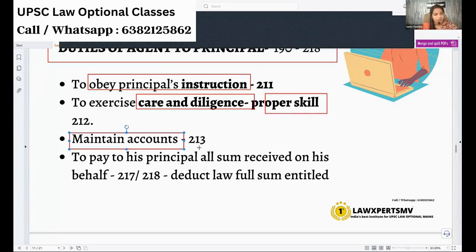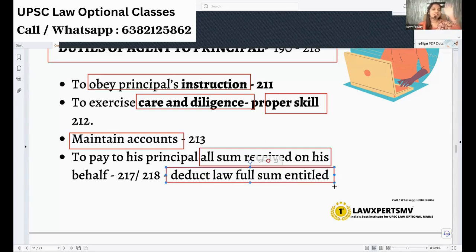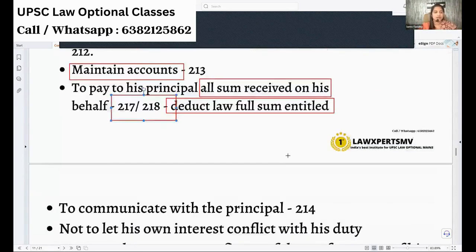Then deliver all the sums that you receive on behalf of the principal. So, if you are collecting any rent, that is your duty. You collect all the rent, and what you must do is deliver the lump sum to your principal. You have to do that. But in case you have some remuneration to be paid, now I have to collect some 50,000 rent. I am collecting everything. My remuneration is 10,000. What can I do? I will take my remuneration of 10,000, deduct the sum, and I can give the remaining 40,000 to my principal. That I am allowed to do. Okay, as per these sections, you have to know.